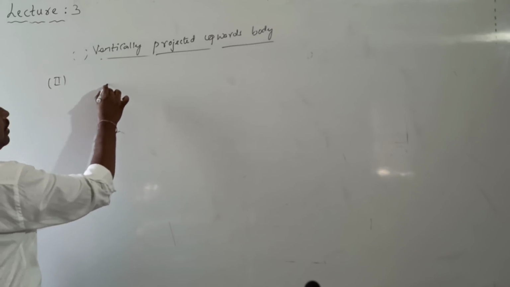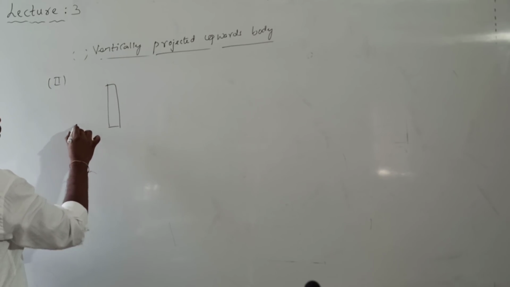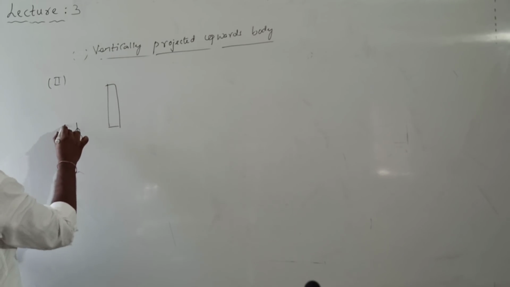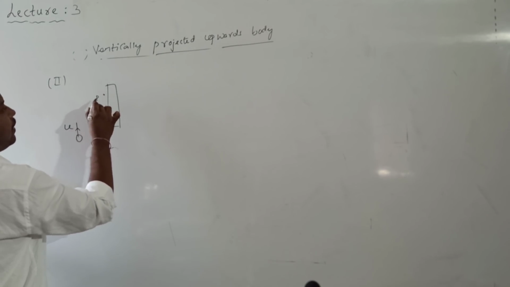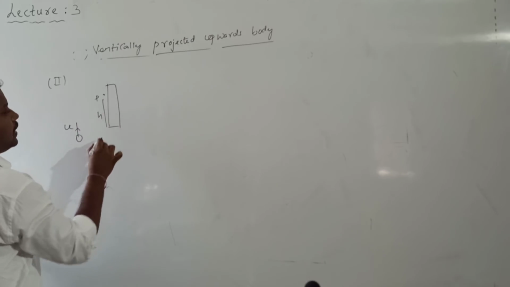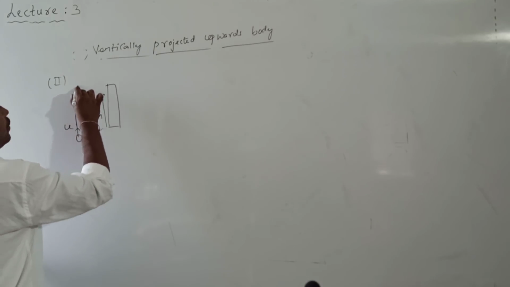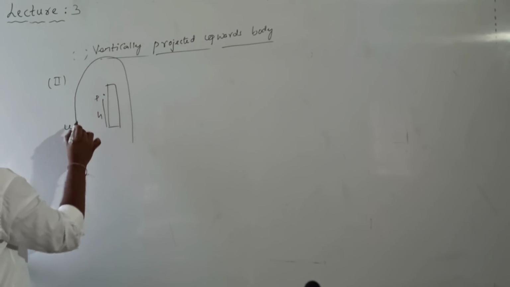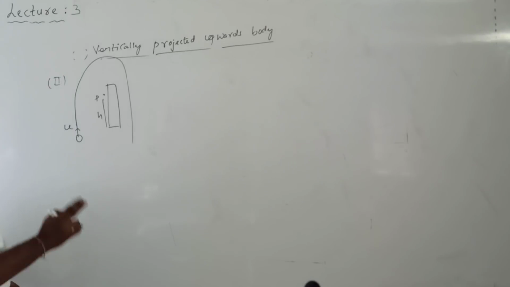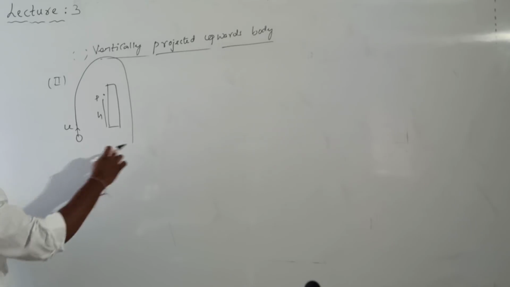So what is the second point? Let us consider a tower. From the bottom of a tower, a body is projected vertically upwards with a velocity u. Let us consider a point P. The height of the point P, let me call it h. This vertically projected body first goes vertically upward, and again it will come down. This body which is projected will cross the point P twice in its journey, once while going up and again while coming down.